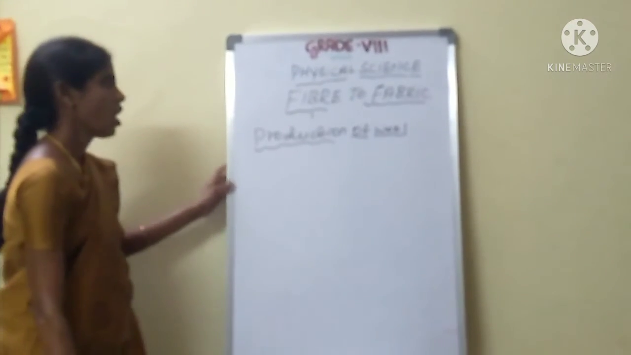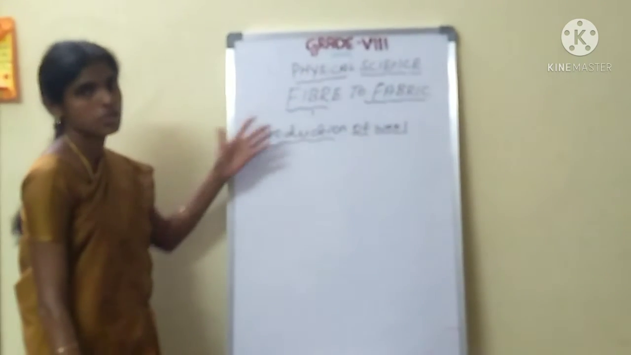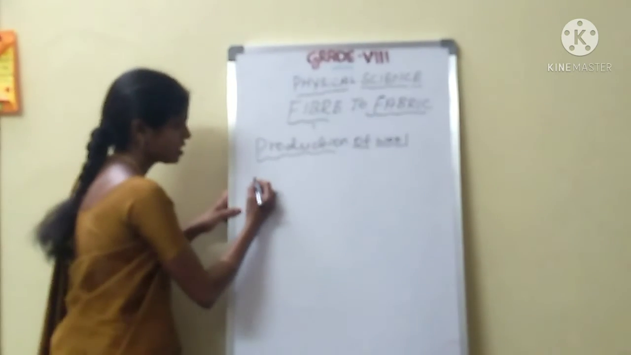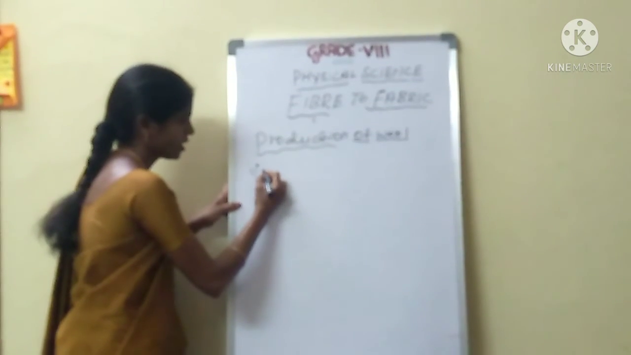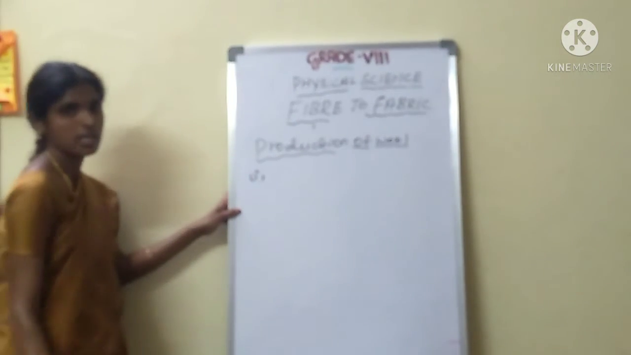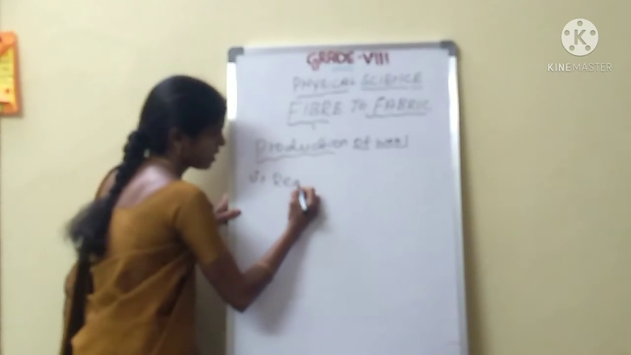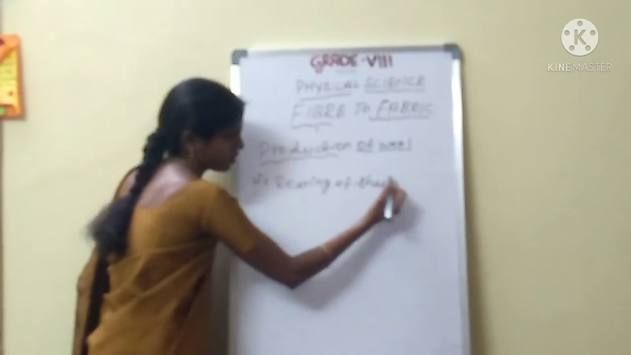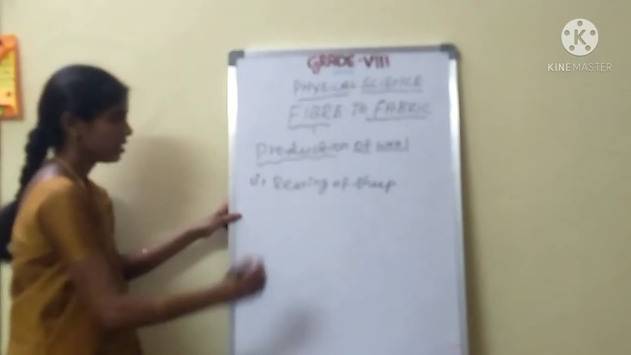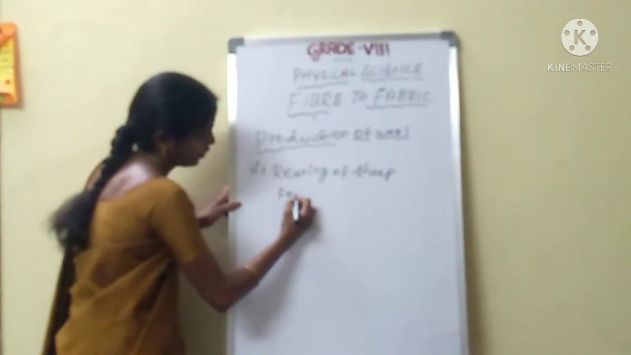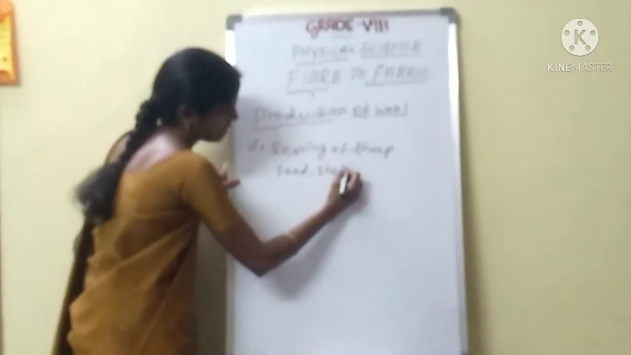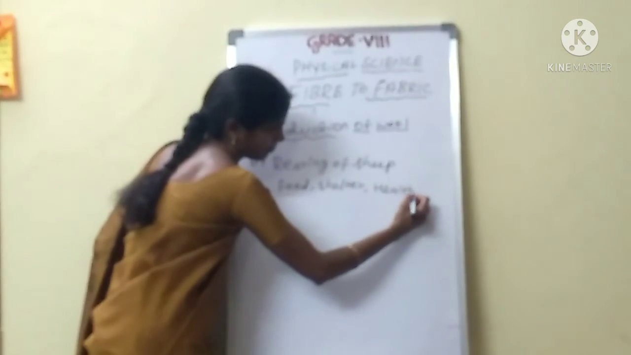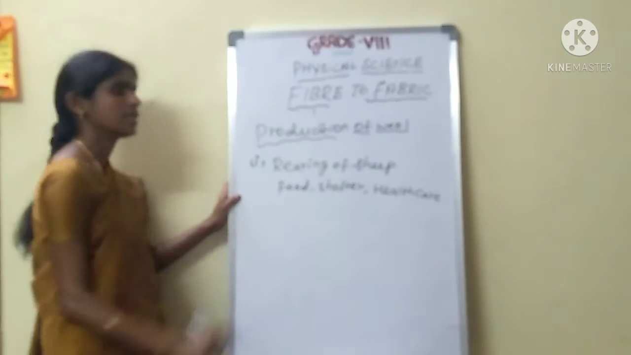How to produce the wool from sheep? Some process is there, three processes. What are the three processes? What is the first process? Rearing of sheep. What is the meaning of rearing of sheep? They need food, shelter and health care. That is the rearing of sheep.